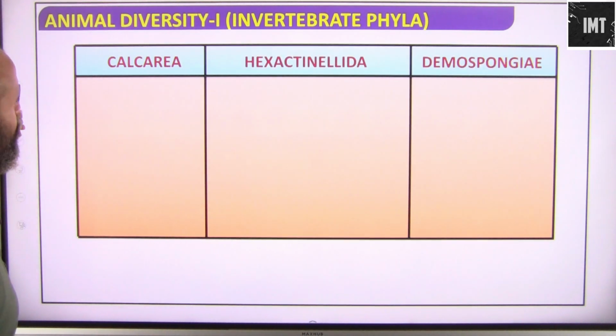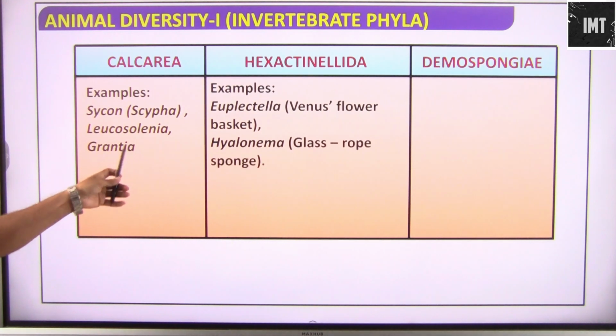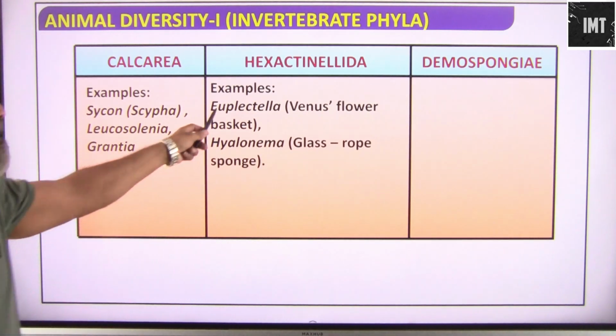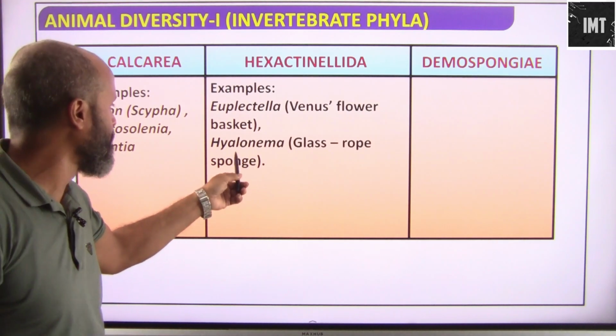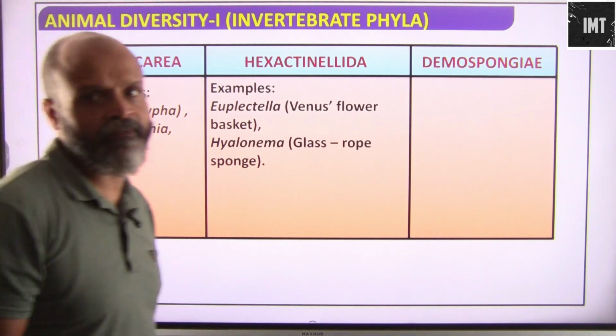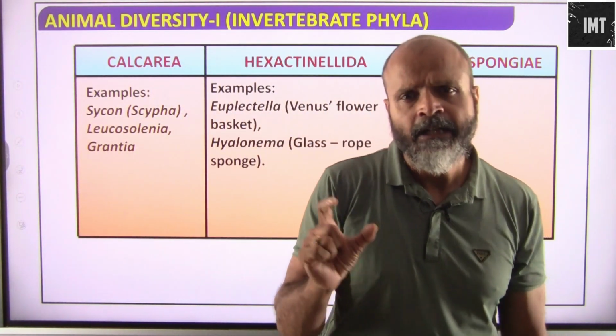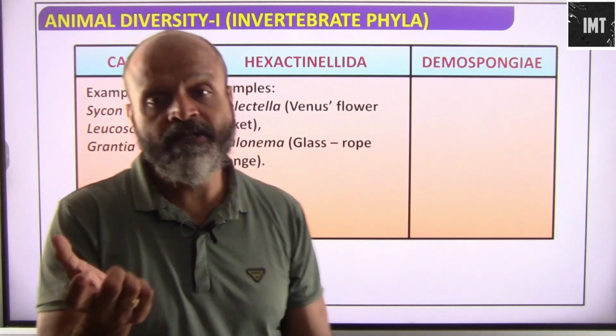Calcaria and more differences. Examples: Sycon, Scypha, Leucosolenia, Grantia. Okay, examples for Hexactinellida: Euplectella, Venus flower basket, which is a common name. Hyalonema, that is glass rope sponge. The reason why we are calling this glass rope is because their spicules are made up of silicon dioxide, which is nothing but glass itself.